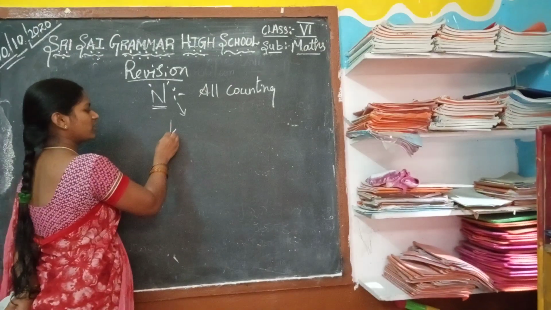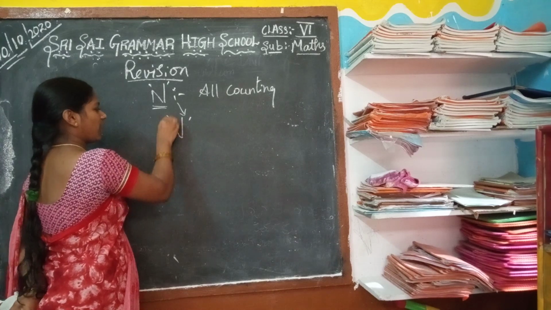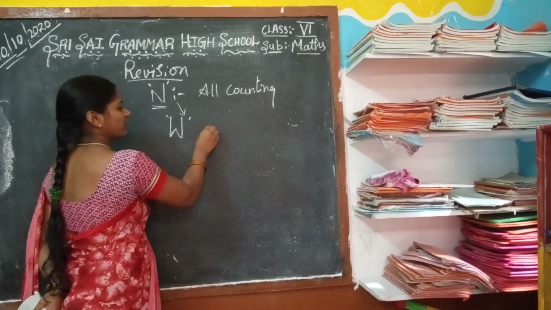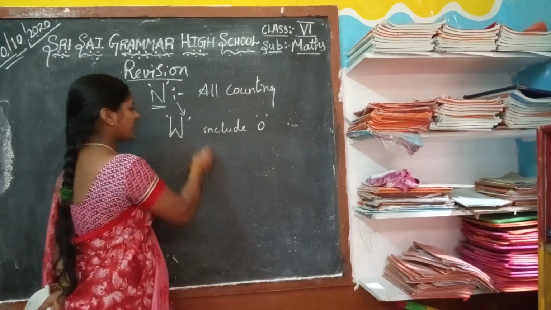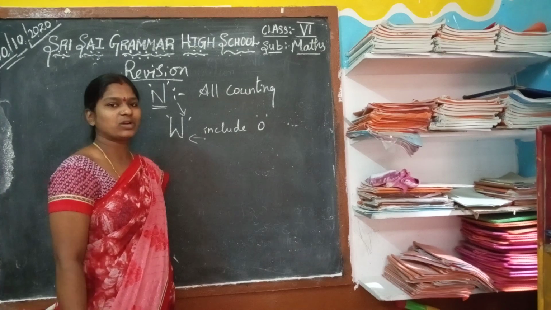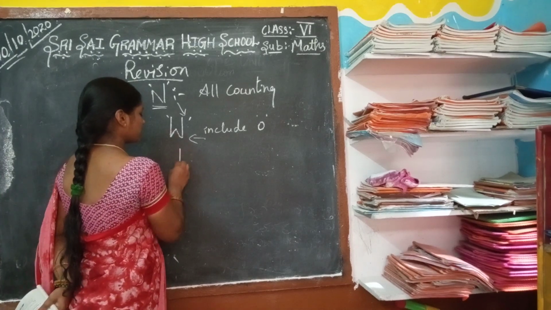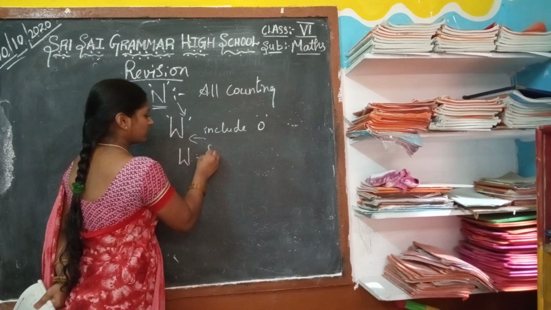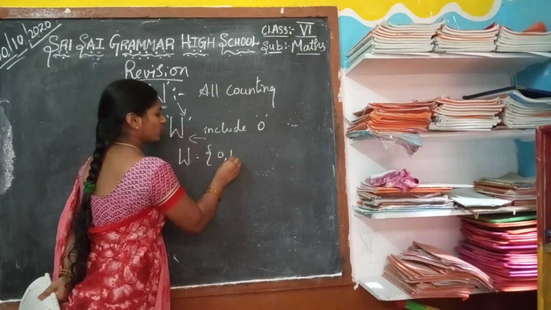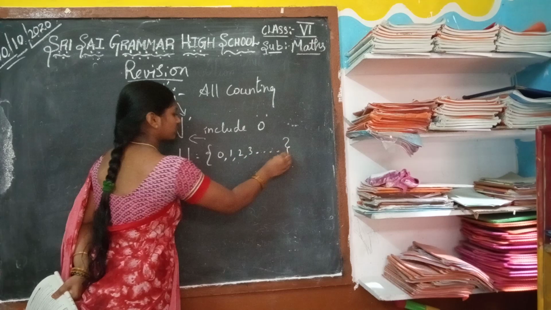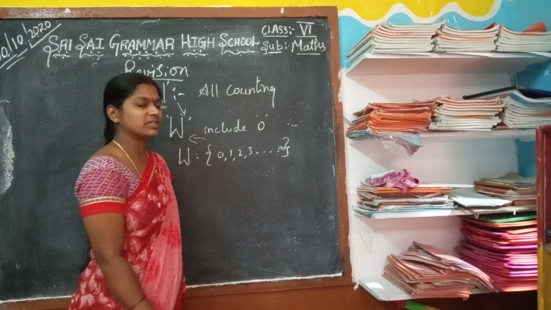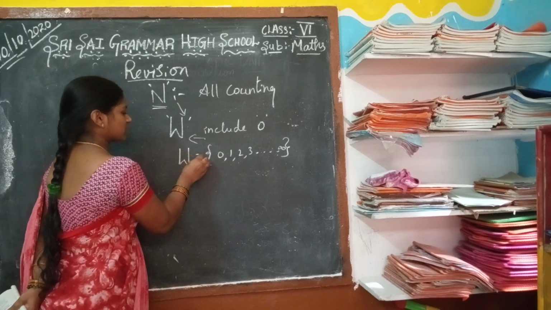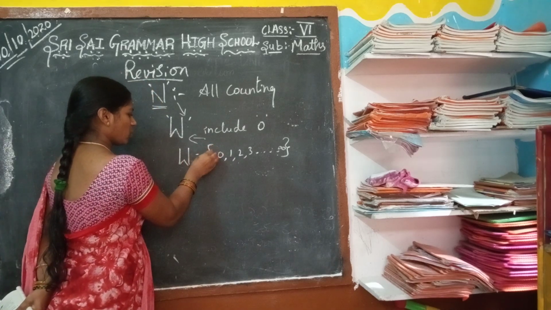In the same way, which is related to natural numbers, the whole numbers are also called like how, where we include zero. Where we include zero, it is nothing but whole numbers. Whole numbers are denoted by capital W. The set of whole numbers starts from 0, 1, 2, 3, and so on, to infinity, which means uncountable numbers. So 0 is included in the whole numbers.